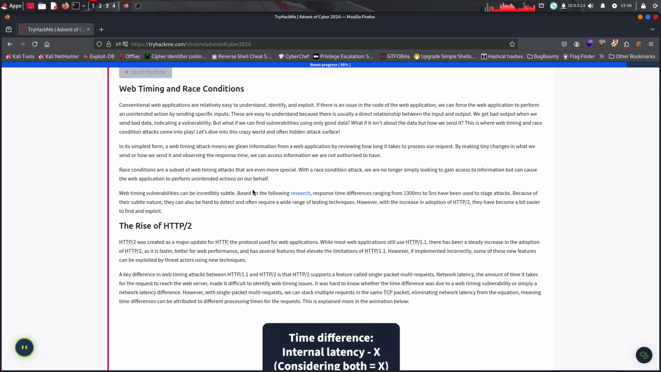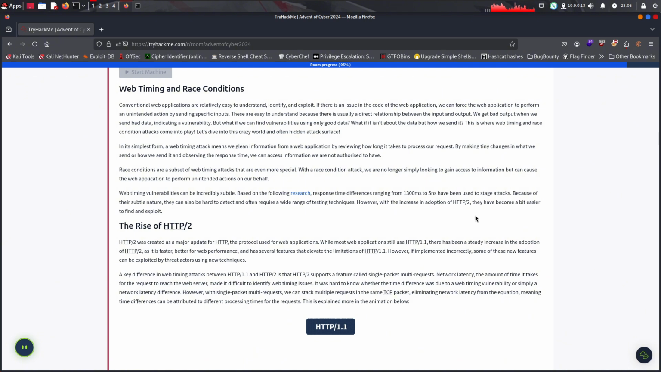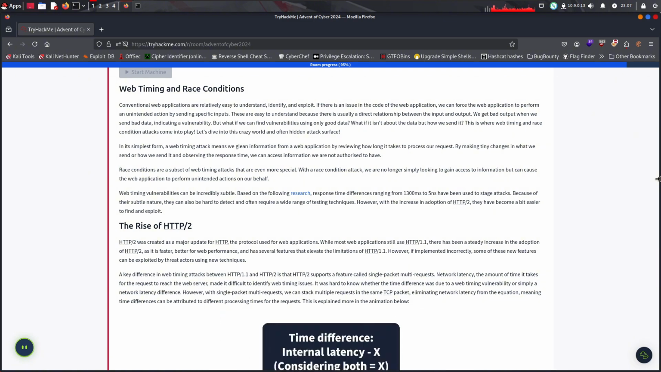Conventional web applications are relatively easy to understand, identify, and exploit. If there is an issue in the code of the web application, we can force the application to perform an unintended action by sending specific inputs. These are easy to understand because there is usually a direct relationship between the input and the output. We get bad output when we send bad data, indicating a vulnerability. But what if we can find vulnerabilities using only good data? What if it isn't about data but how we send it? This is where web timing and race condition attacks come into play. Let's dive into this crazy world and often hidden attack surface.